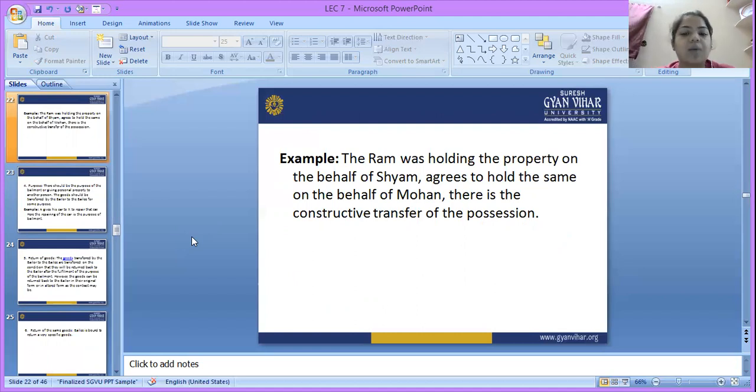That means Ram is holding the property of Sham on behalf of Sham and Mohan. So it's not that he can sell that property. He has only the possession of that property. He does not have ownership, so he cannot sell that property to someone.